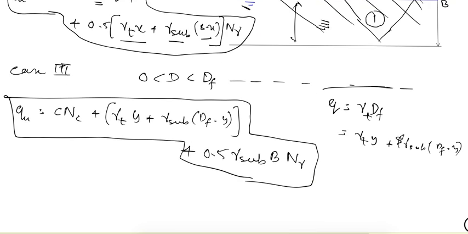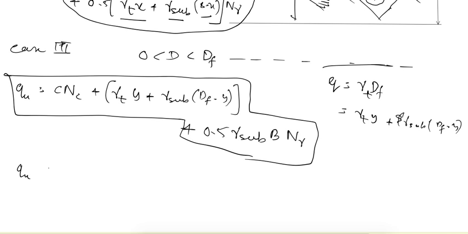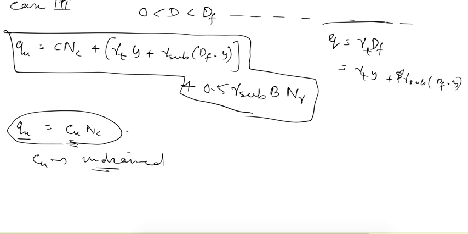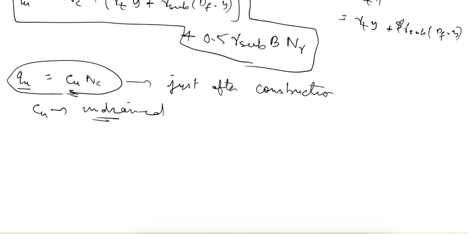Now if we are talking about a completely cohesive soil, then the ultimate bearing capacity is given by Cu and C. In this case, Cu is calculated in undrained conditions because this value of cohesion will be reduced due to the rise in water table. So it is calculated in undrained condition, and the ultimate bearing capacity can be found out. This criterion is used to find the ultimate bearing capacity just after completion of construction. So this is for cohesive soil.